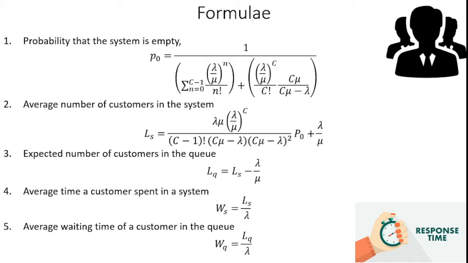Yes, the first formula is the probability that the system is empty, which can be notated as P0.